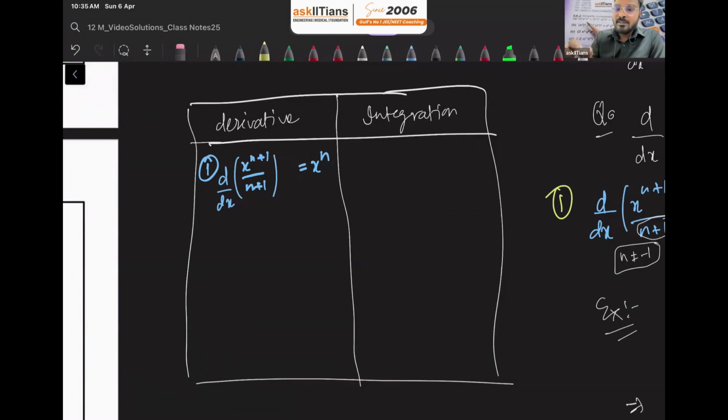You need to remember these formulas. Okay, I'm writing it here. Integration formula: if we integrate x raised to n with respect to x, it will be x raised to n plus 1 over n plus 1, and don't forget to write the constant of integration plus c. So this is your first formula of integration, right?